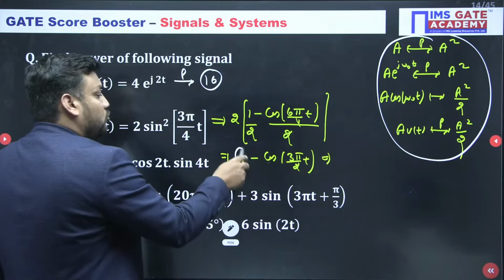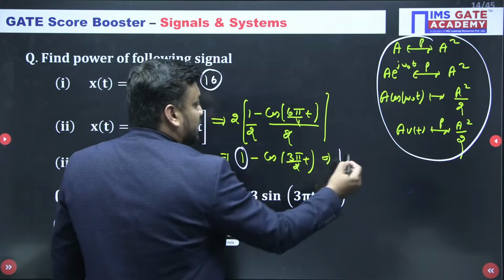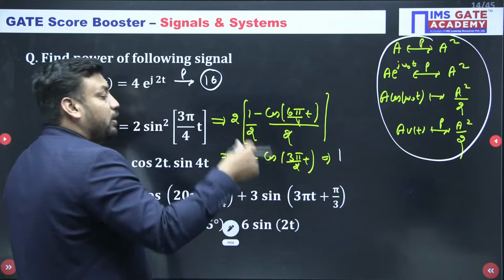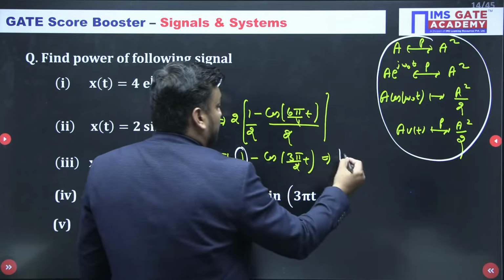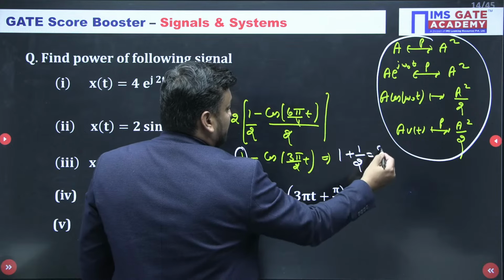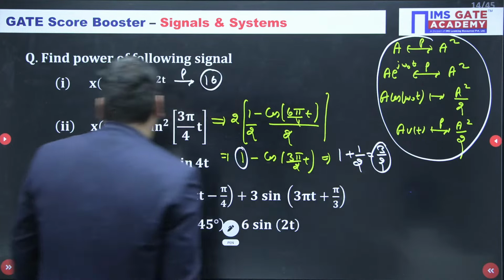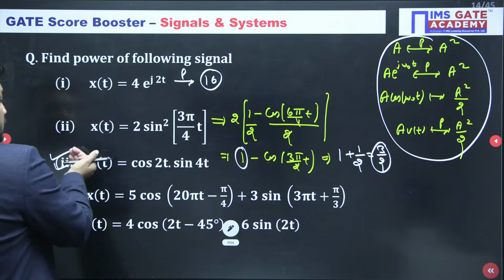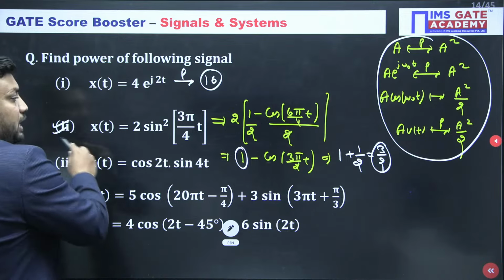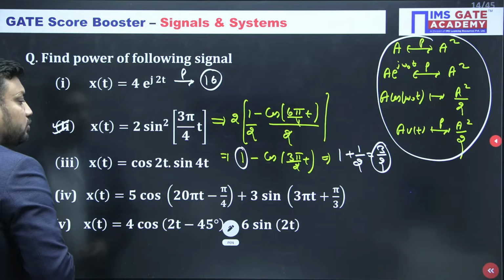So the power of the 1 is 1, and the power of the cosine term with amplitude minus 1 is a square by 2. So minus 1 whole squared by 2, a square by 2 means 1 by 2. So the answer is 3 by 2. So the second question's power is 3 by 2. Not the third, the second one. The second one's answer is 3 by 2.